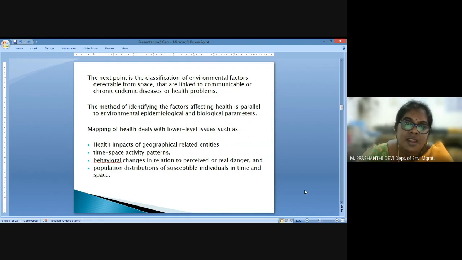So the method of identifying these factors which affect health is almost equal to environmental, epidemiological, and biological parameter understanding. When mapping health, especially any kind of health disease, we deal with lower level issues, that is, we go for small scale or regional scale analysis where we try to identify the impacts of a disease on a geographical scale.